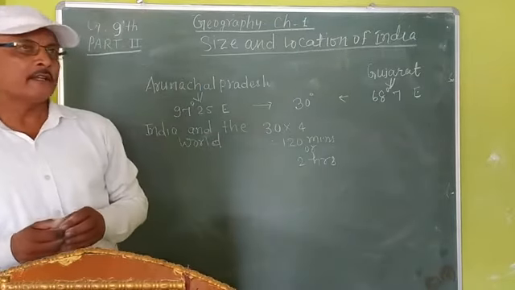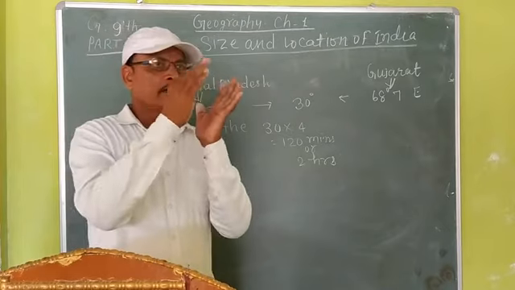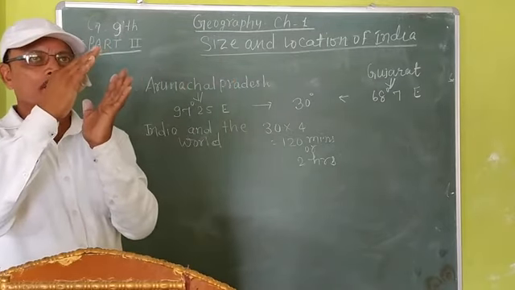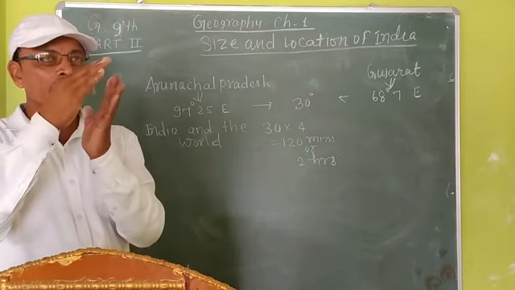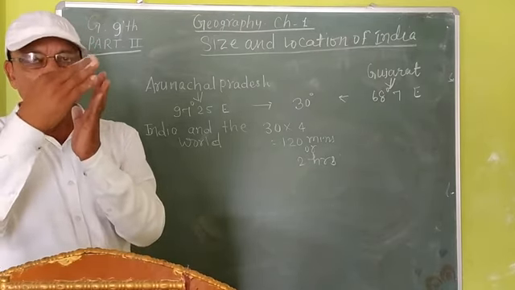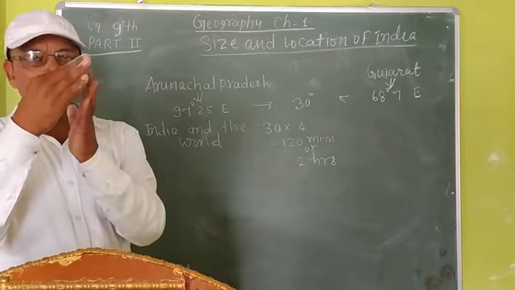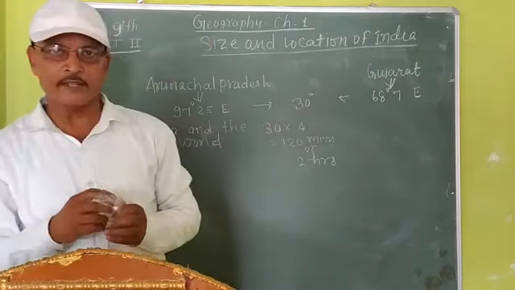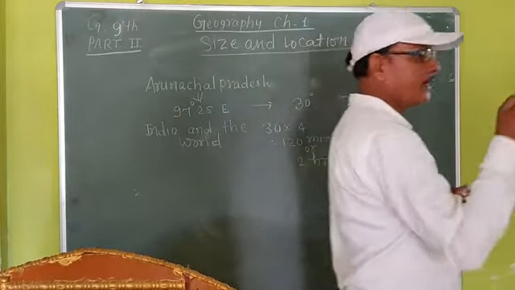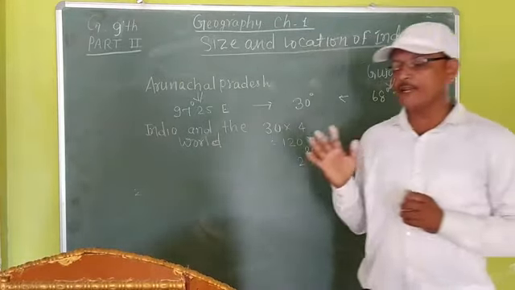Afghanistan is located in the northwest of India.